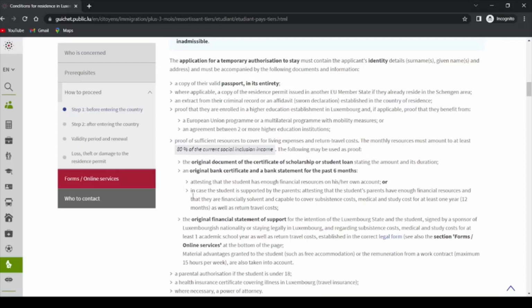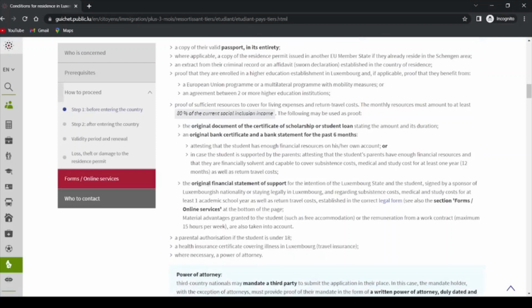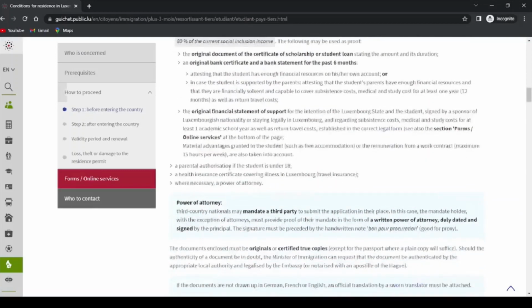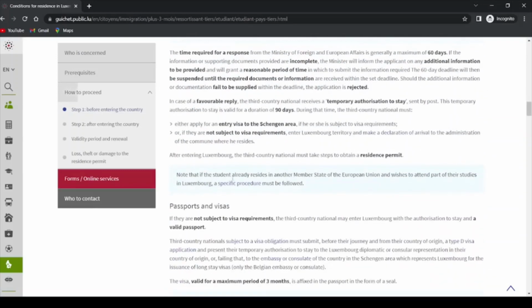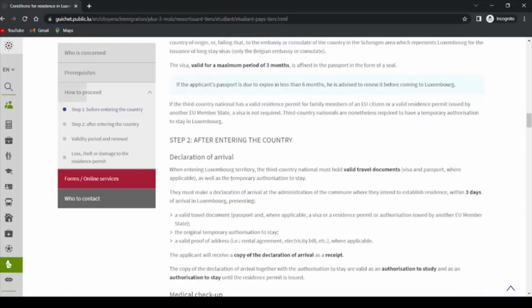Read here very well. In case the student is supported by the parents, attesting that the student's parents have enough financial resources and they are financially solvent and capable to cover subsistence cost, medical and study costs for at least 1 year. That's 12 months, as well as return travel cost. All right. Financial statement of support, original one, and this is all you need to get. All right. Read everything here carefully and then make your application.